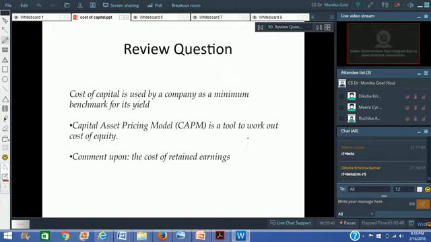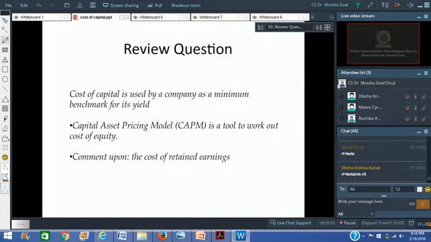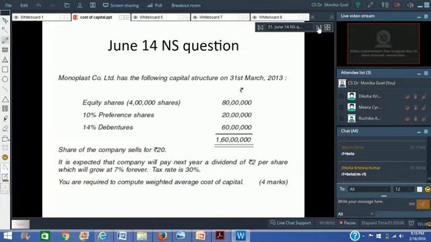So this is a tool to find out the cost of equity because the cost of equity can be found out by the risk-free rate plus the risk premium multiplied by beta, right? Comment upon the cost of retained earnings. So retained earnings, they do have a cost which is an implicit cost.